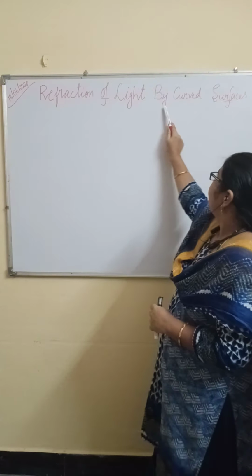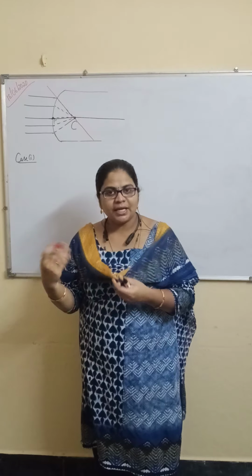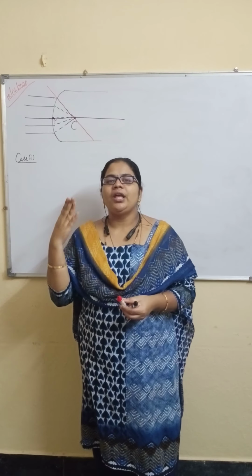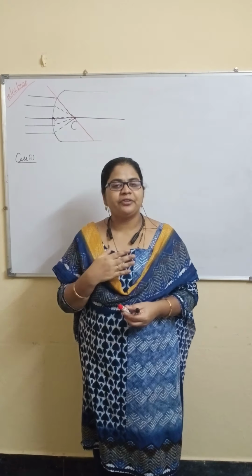And here, one important point, according to Snell's law: any light ray which is traveling along the center of curvature, along the normal, does not deviate its path. Already we know, right? For example, this is the light ray which is incidenting and passing along the center of curvature. It does not change its direction. It will go like this only. Any light ray moving along the center of curvature, the refracted ray does not deviate its path.